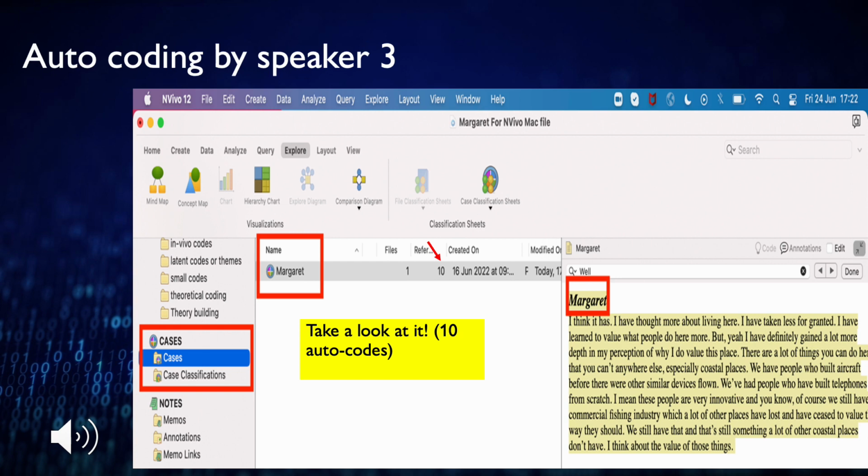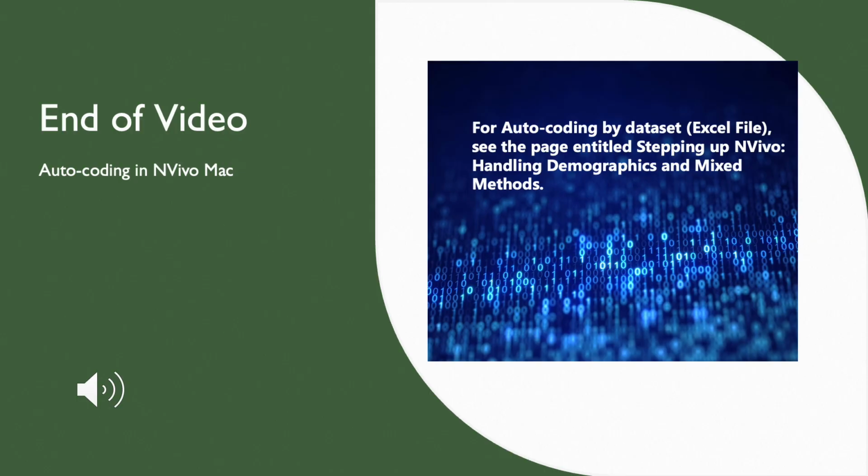If you now click on cases on the left side of the screen, you will find the file Margaret, which has 10 references to the text that belong to Margaret and not Nancy. This is the end of autocoding in NVivo Mac.